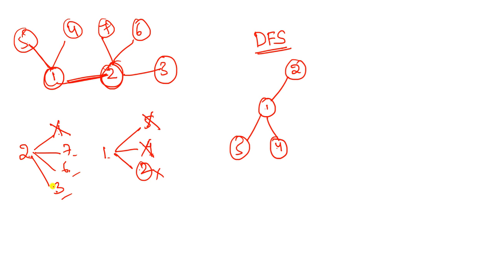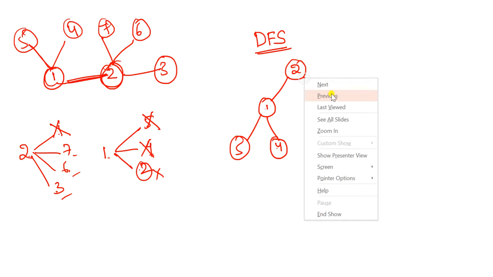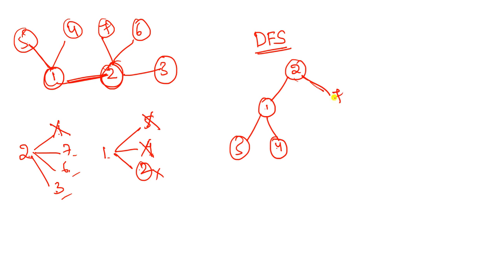So I choose any one; you can choose any one. I choose 7. Does this 7 have any adjacent vertices? No, because 7 has only one vertex, that is 2.